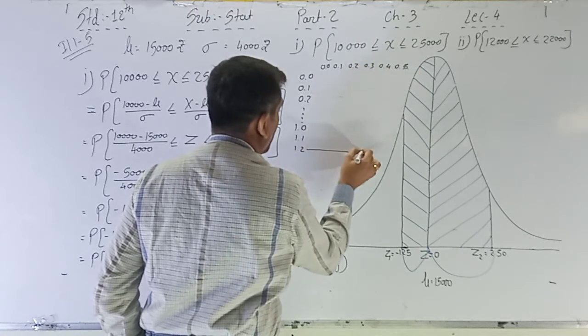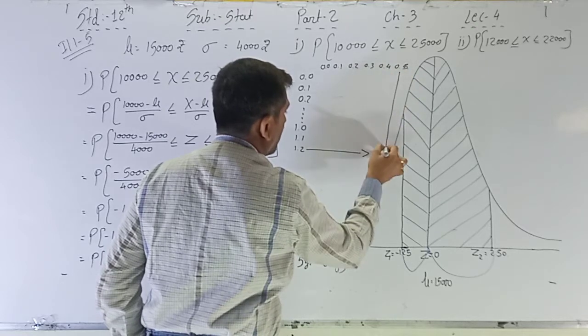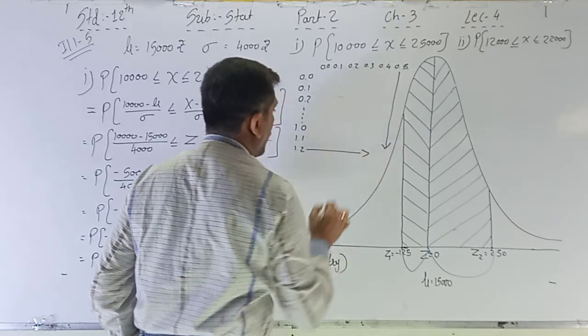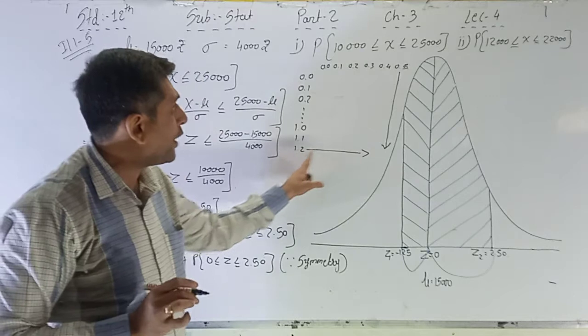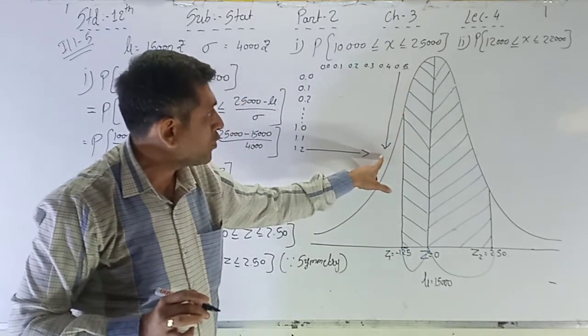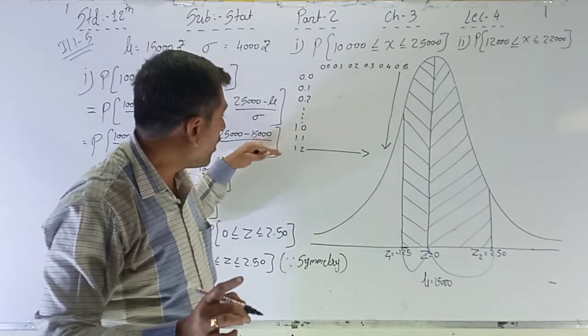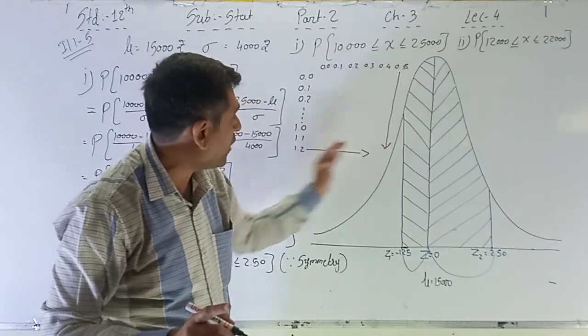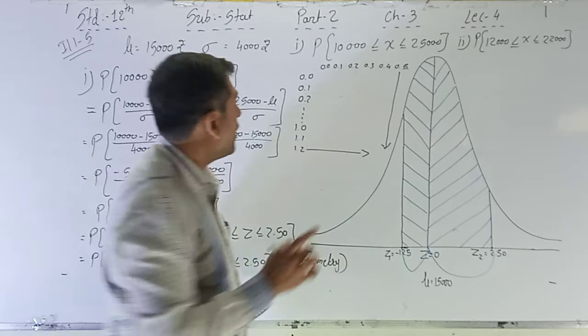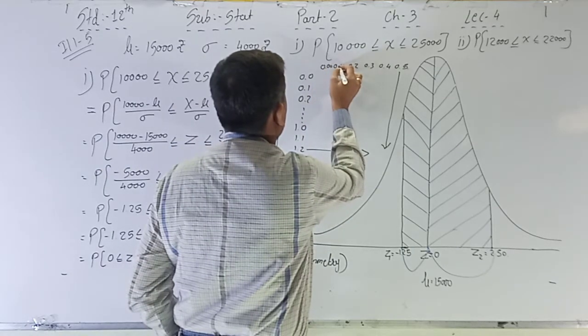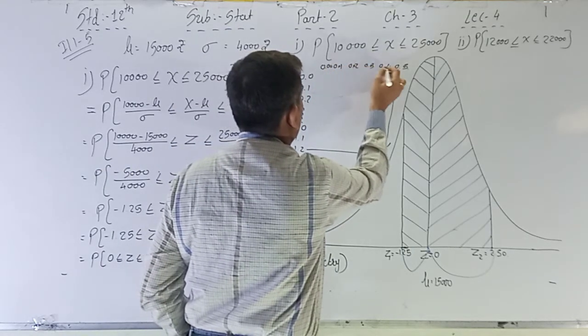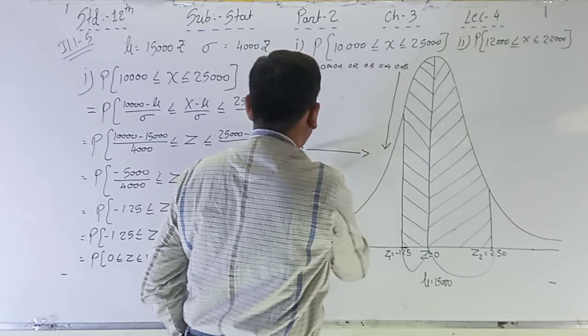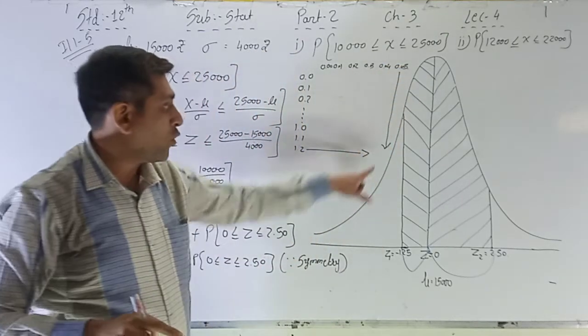So here and here, what is the value of intersection? 1.2 and 5. See into the table, in the row of 1.2 in the column of 0.5. Here 0.00, 0.01, 0.02, 03, 04 and 05. So 1.25 value is here.